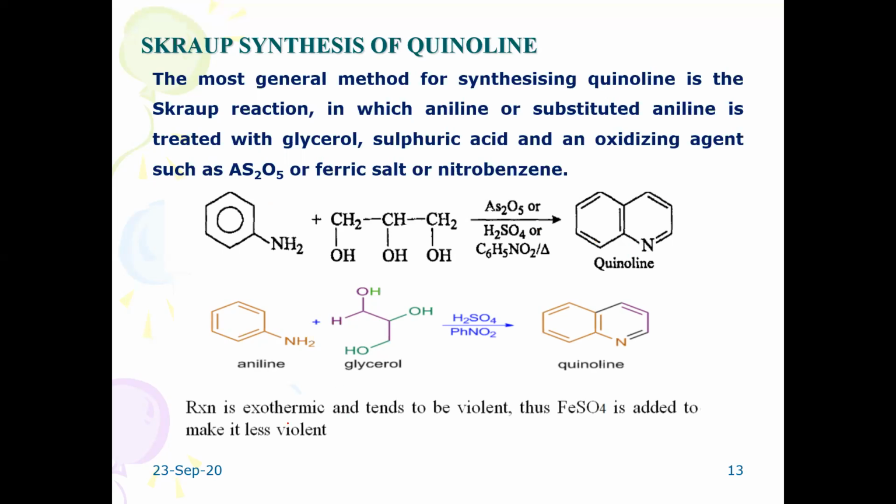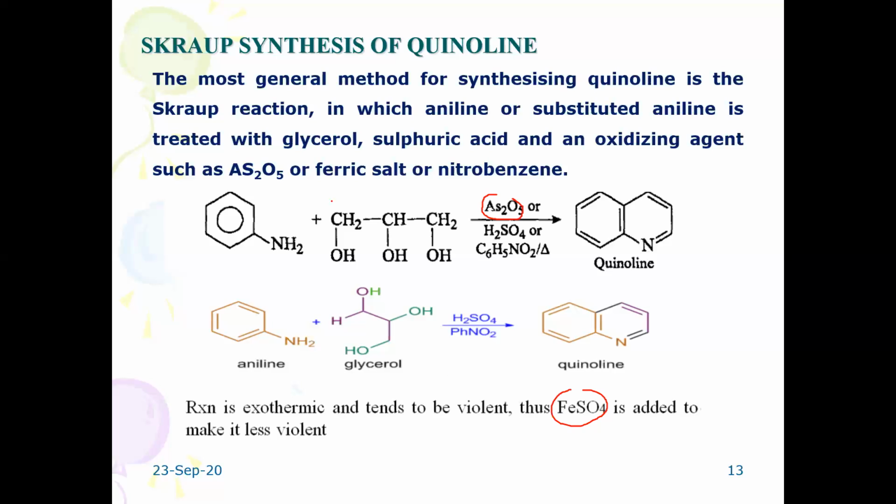This particular reaction is very exothermic and tends to be violent. The arsenic oxide and ferric sulfate are added to prevent the vigorous reaction, that is, to make it less violent.